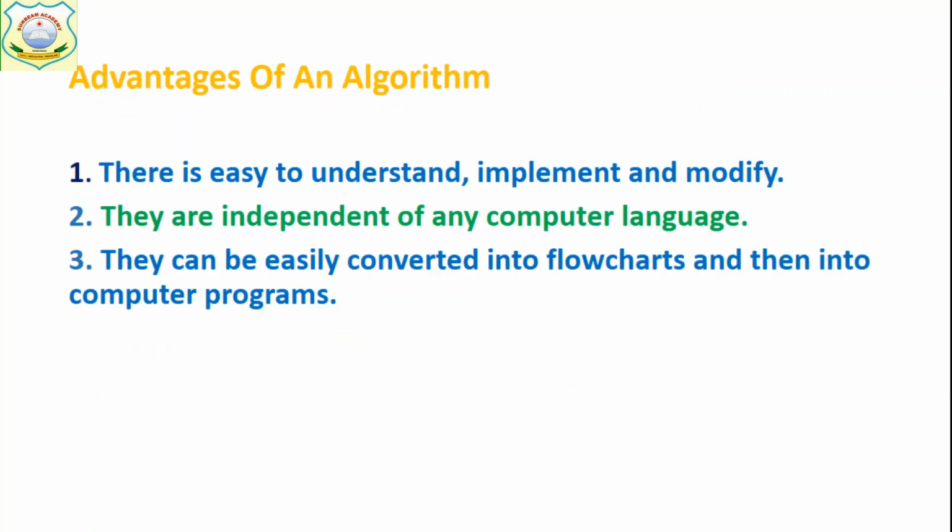Okay, now what are the advantages of an algorithm? It is easy to understand, implement and modify, independent of computer language, and easily converted into a flowchart. It is easy because it is written in simple English, and as it is written in simple English, it is independent of any computer language. There is no need to write in any computer language, just simple English. And as it is easy, it is easily converted into a flowchart. A flowchart is nothing but the pictorial representation of an algorithm.